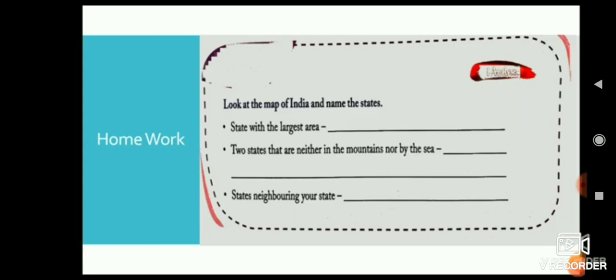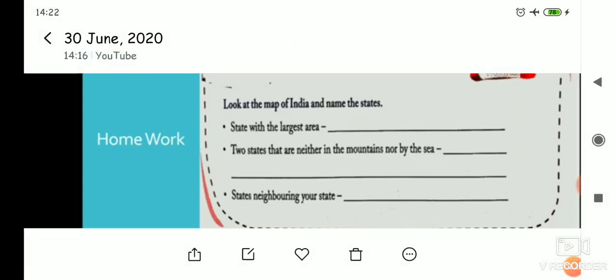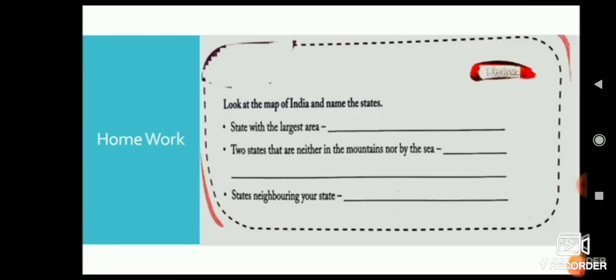What do you observe? It's Rajasthan. So you will write on this line, state with the largest area, that is Rajasthan.